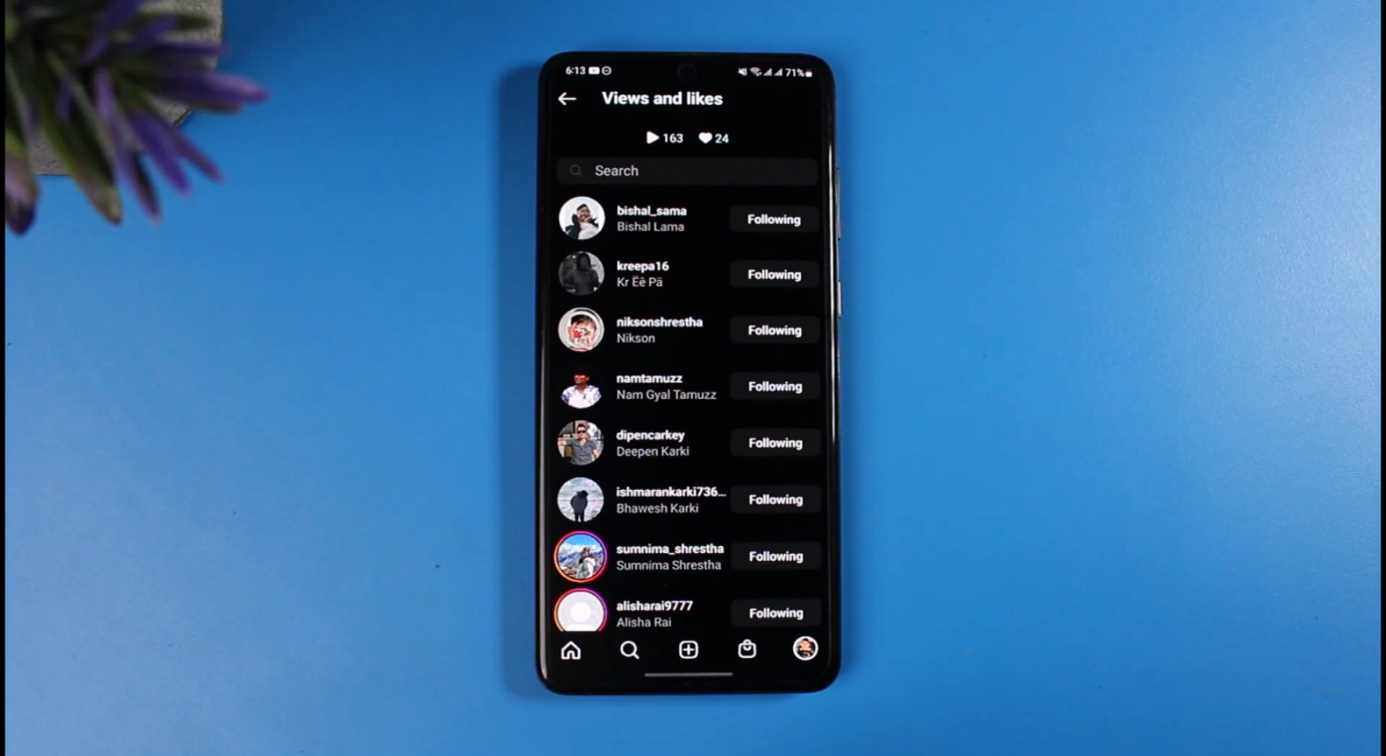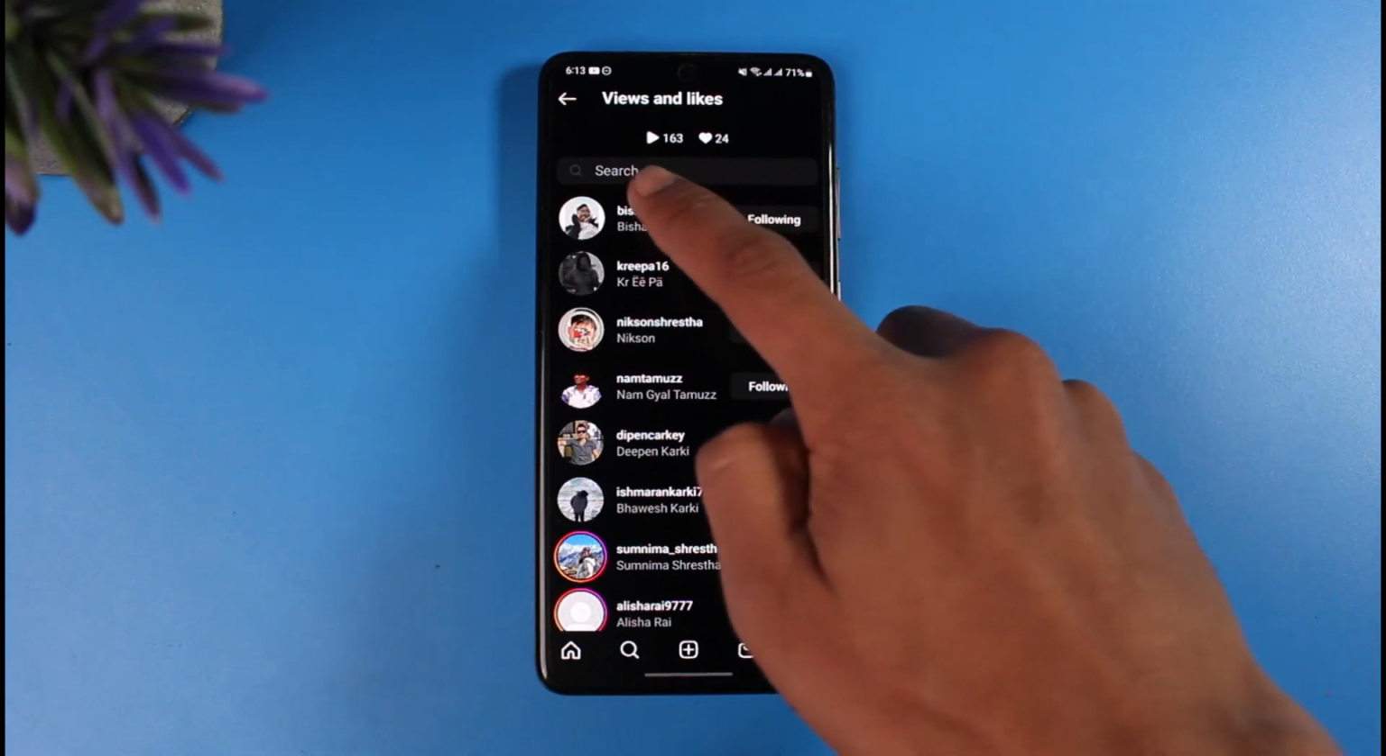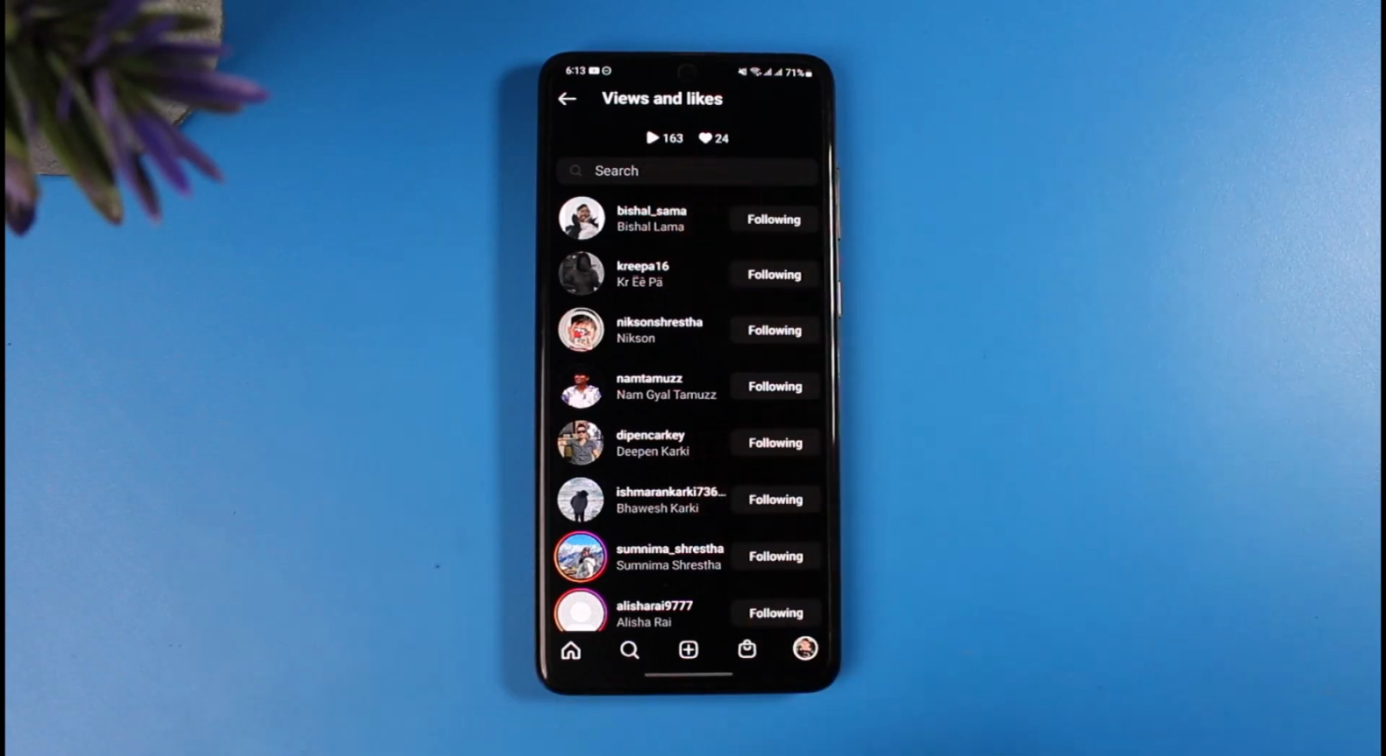But if you're trying to find the number of people that actually went ahead and viewed your video without liking it, currently Instagram does not offer this feature. Previously we had the option to see our viewers, which means that even if they didn't like our video, we had the option to find out who viewed it as well. But as of right now, after IGTV has been removed and all of the updates, Instagram does not offer you a solution to find out who viewed your video. That is simply how it is going to work.